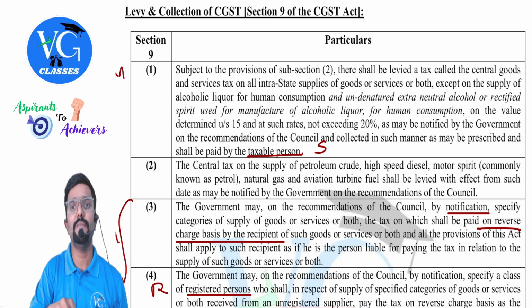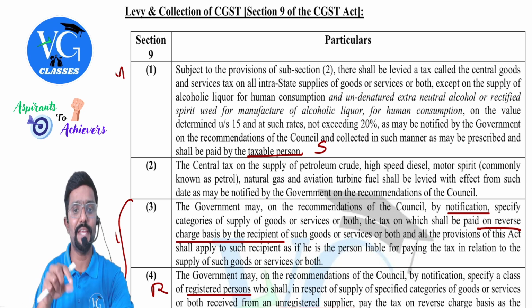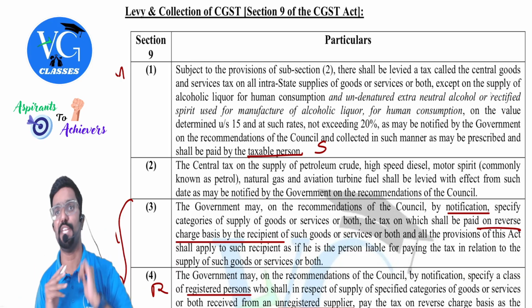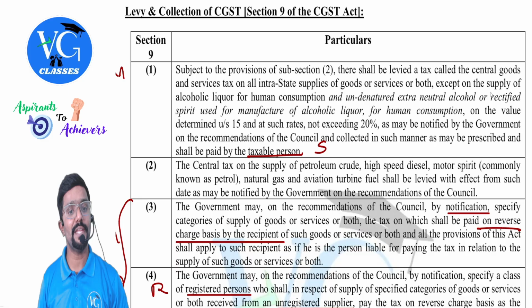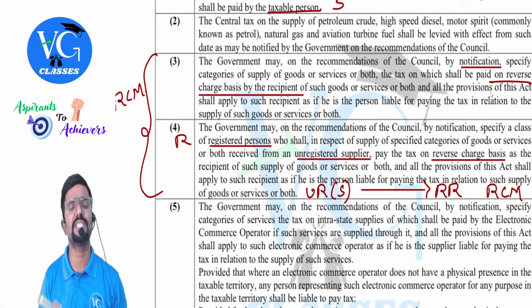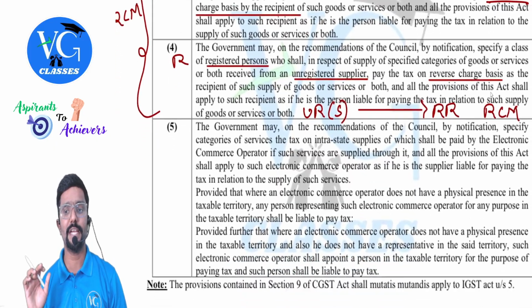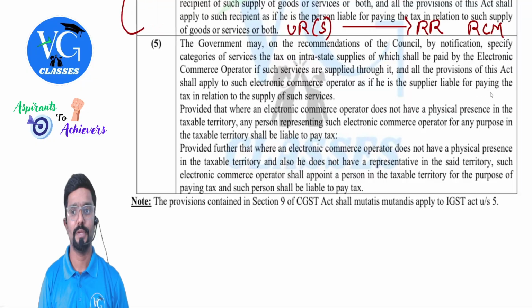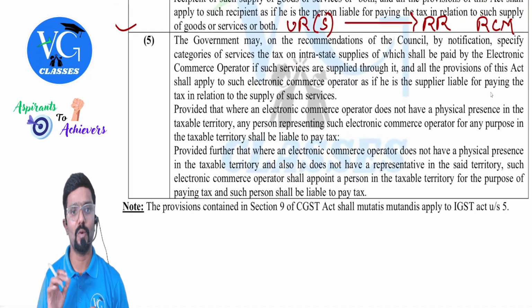Yes, students, we are done with 4 subsections of section 9 as well as section 5 of IGST Act. So section 9.3 as well as 9.4 especially spoke about what? RCM. We have covered the list in detail. Now let us get into subsection 5. Subsection 5. What is it telling?